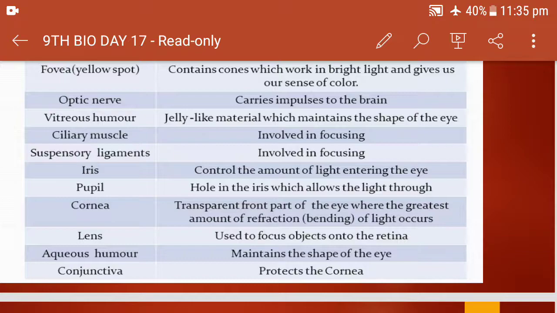Cornea is the transparent part of the eye where the greatest amount of refraction, the bending of light, takes place. Remember children, the image formed on the retina is an inverted image. An upside down image is formed on the retina. You will study in physics about it. And the lens is used to focus the object on the retina. Aqueous humor maintains the shape of the eye, and conjunctiva is present which protects the cornea.